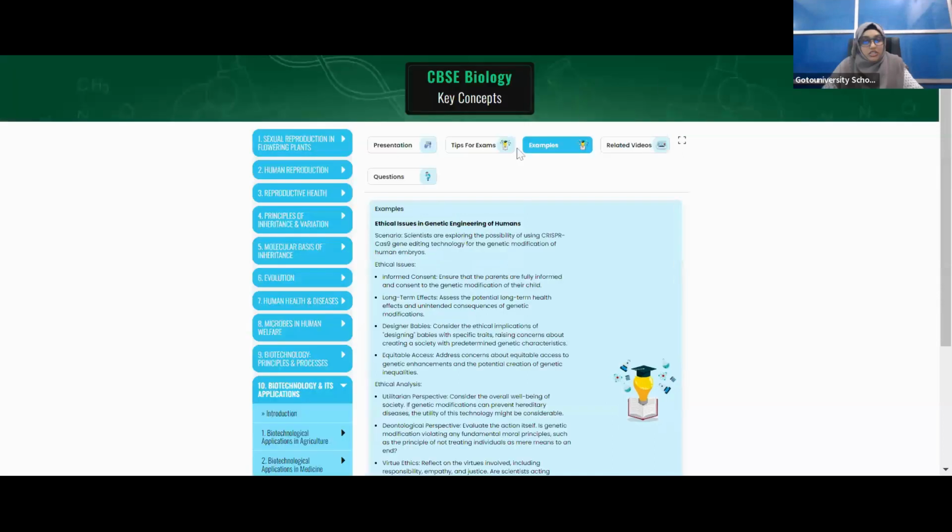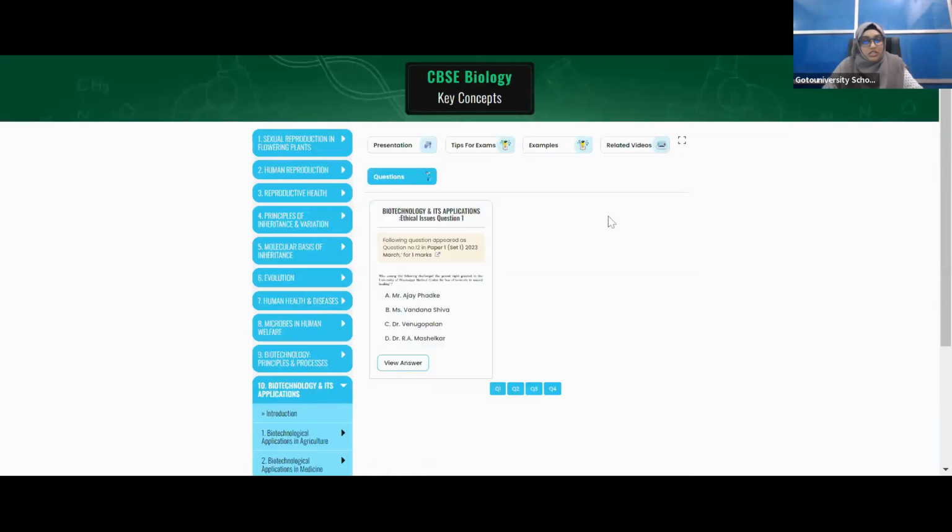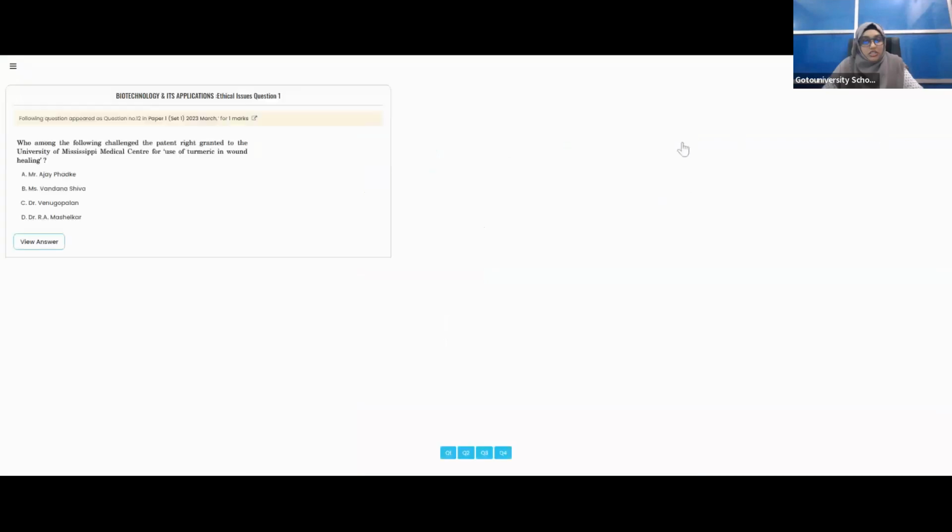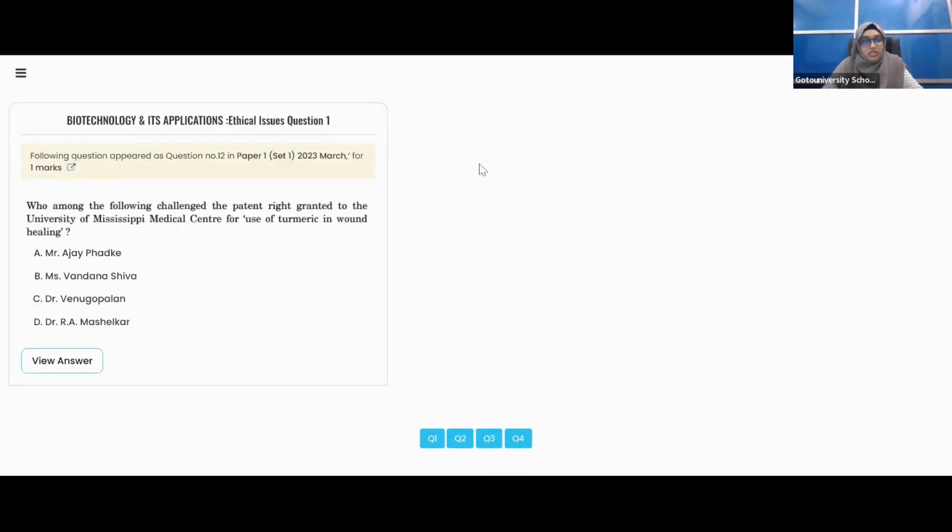After the example, now we are moving to the questions. Question number 1. This question was asked in the year 2023 itself. Who among the following challenged the patent right granted to University of Mississippi Medical Center for use of turmeric in wound healing? I said that Indians were there, but the patent was given to someone else. So who challenged the patent right?